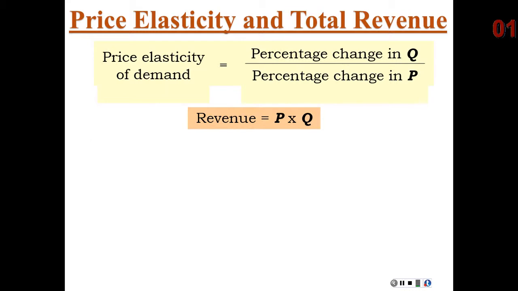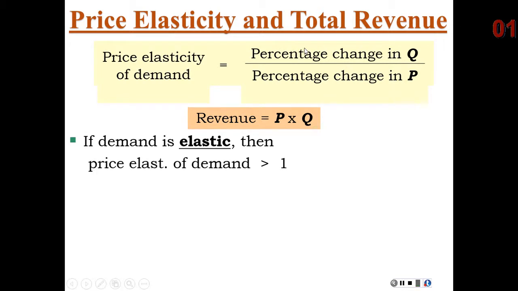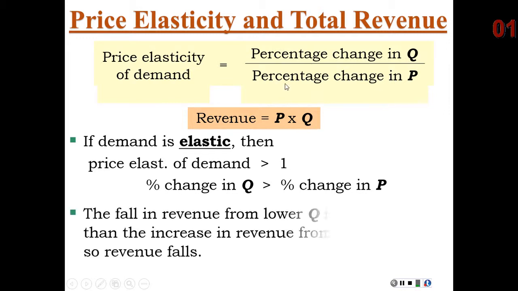Let's just think about this intuitively. If demand is elastic, let's think about what that means. If demand is elastic, that means this formula is greater than 1. That means the percent change in quantity is greater than the percent change in price. So think about what would happen if price increases.